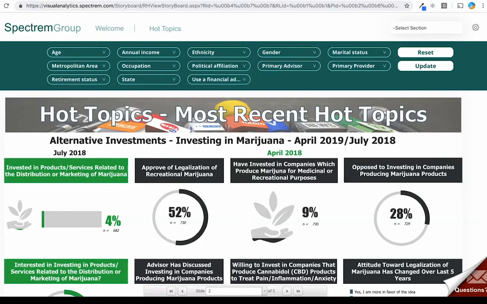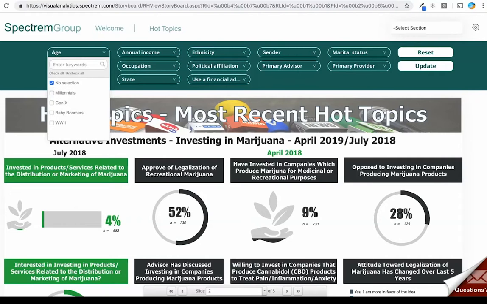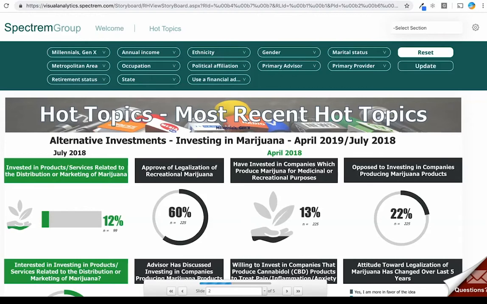But take a look here on the right-hand side. 4% of these respondents are invested, and 52% approve of the legalization. When I go to the age demographic filter here, I'm going to select Millennials and Generation X. And when I click on Update, you see on the bottom of the screen that everything has changed a little bit. And now you have 12% of the respondents who are currently invested in products or services related to the distribution and marketing of marijuana. And now you have 60%, so even more than 52, that approve of the legalization of recreational marijuana.